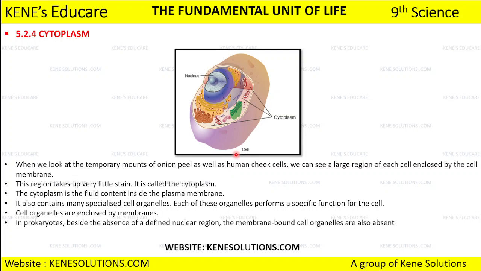अनियन पील का जो टेम्पररी माउंट हमने बनाया था क्लास स्लाइड पे, जब हम वो देखते हैं and we go through these human cheek cells, we can see that there is a large region of each cell which is enclosed by a cell membrane. क्या देखेंगे हम कि there is a large region of cell जो enclosed होता है. किससे enclosed होता है? It is being enclosed by the cell membrane. Now you know what the cell membrane is, right? Cell membrane is also called as what? It is also called as the plasma membrane.